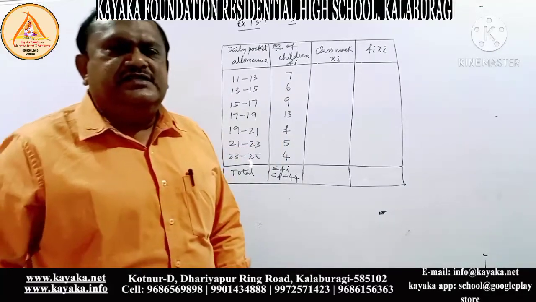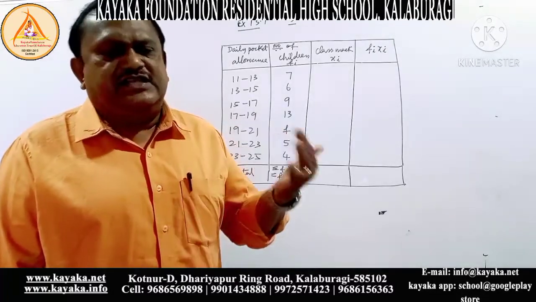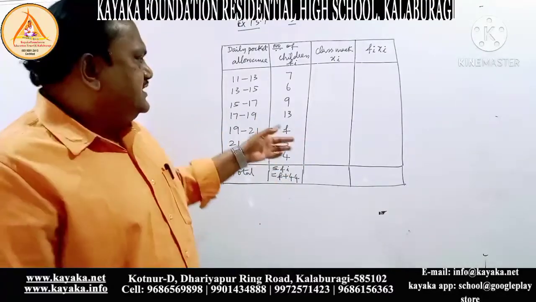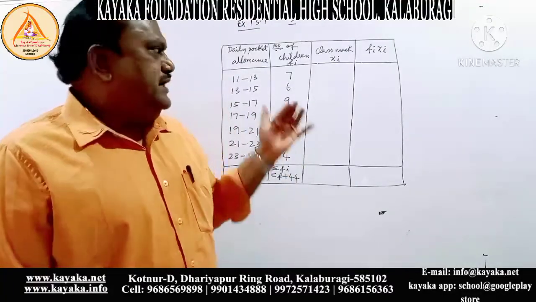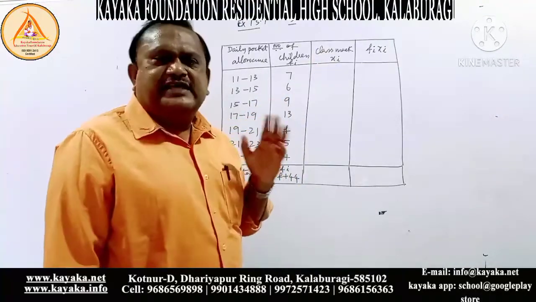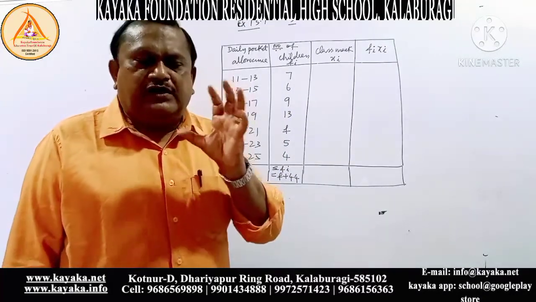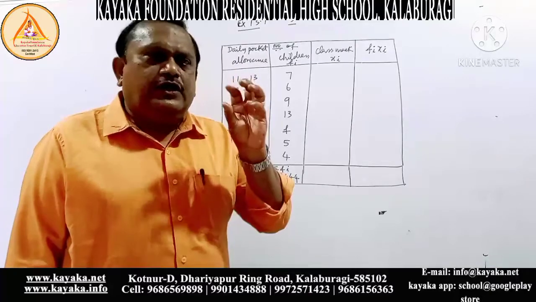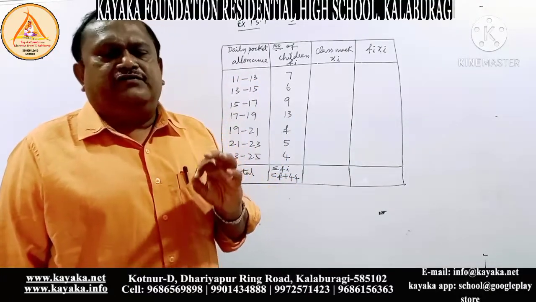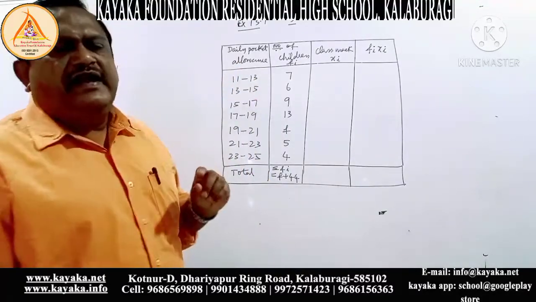That is the problem. This is a very important board exam question. You can see in last year's question paper, in the preparatory or in the board exam, this type of question is there. That's why I selected this problem. Now you have to find the class mark. Class mark means the midpoint of the class interval, which is got by lower limit plus upper limit divided by 2. This is the formula.